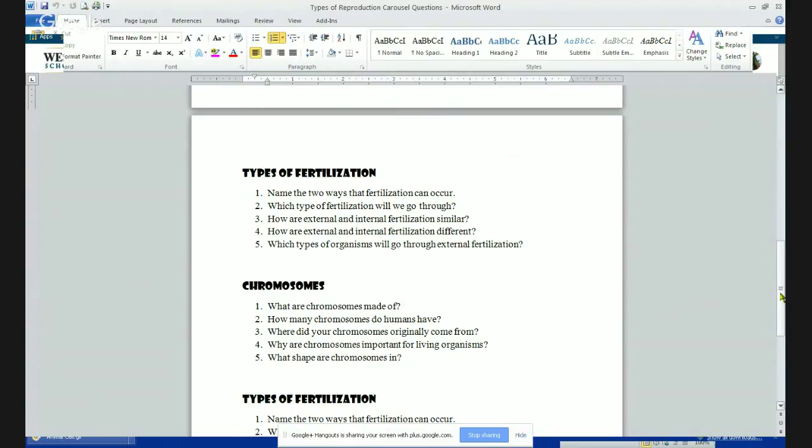Number 3, how are internal and external fertilization similar? They are similar because the egg cell gets fertilized in both cases by the sperm cell, but number 4, they're different because external fertilization occurs when the egg is fertilized outside of the female, and internal fertilization occurs when the egg is fertilized inside of the female.